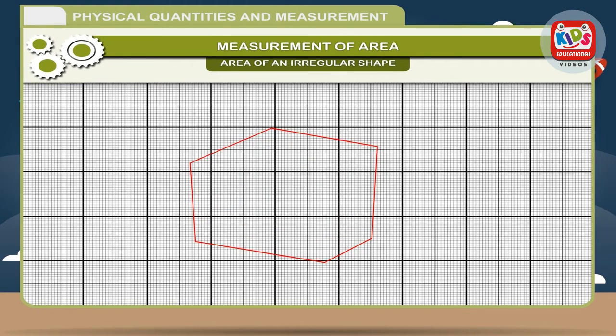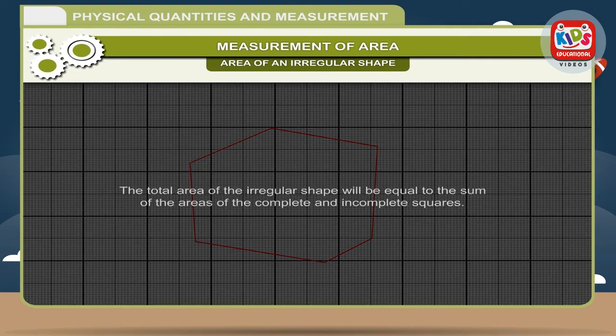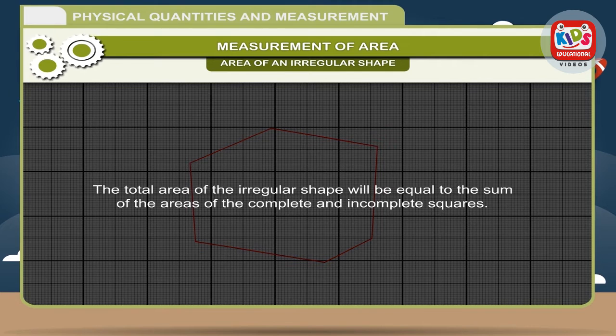Then we count the number of complete and incomplete squares. The area of incomplete squares is approximated to be half of the area of a complete square. The total area of the irregular shape will be equal to the sum of the areas of the complete and incomplete squares.